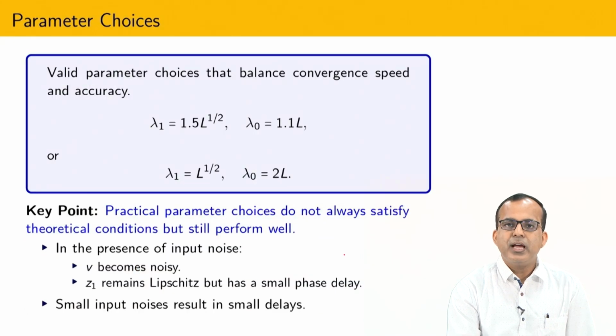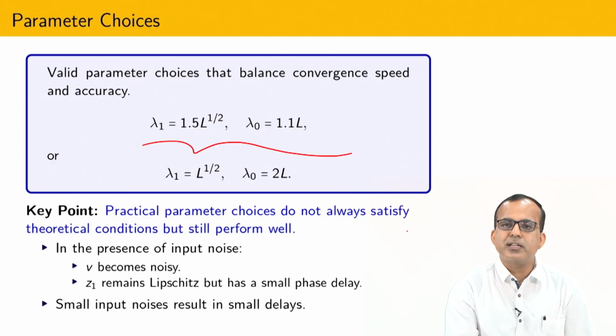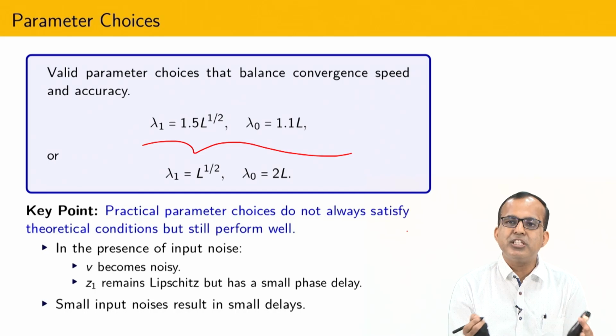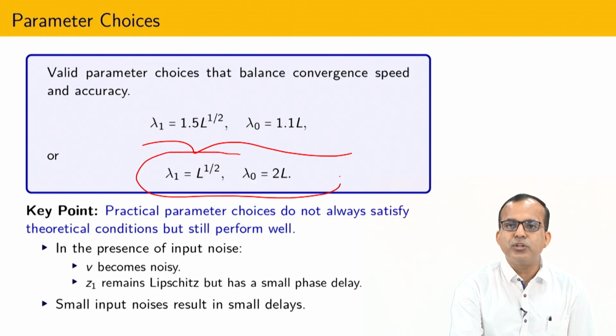One of the valid sets of gains we have already seen, given by Professor Levant using the measurement curve method, and several times I have repeated that this gain is very optimal. A second set of gains is also provided by Professor Utkin, which gives very optimal convergence.